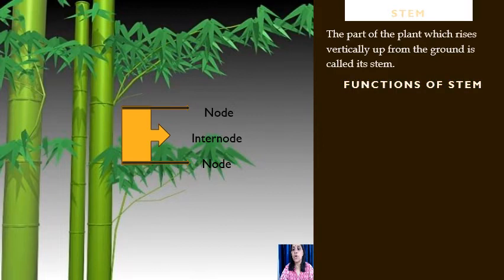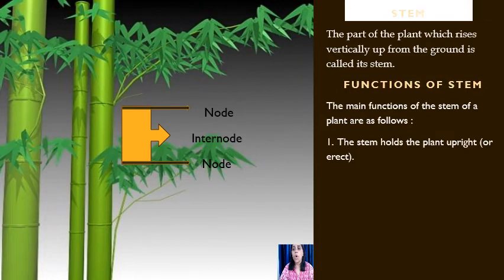The main functions of the stem are as follows. The stem holds the plant upright or erect. So in simple language, we say that it holds the plant straight. If the stem is weak, the plant cannot stand erect or straight. It will fall down. So it gives main support to the plant to stand straight.